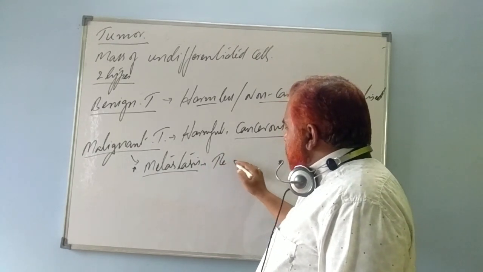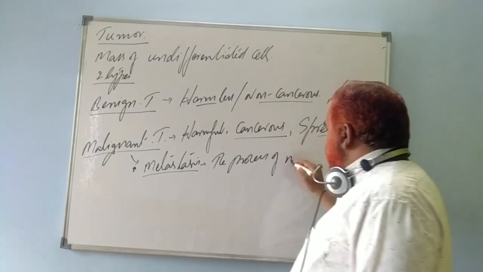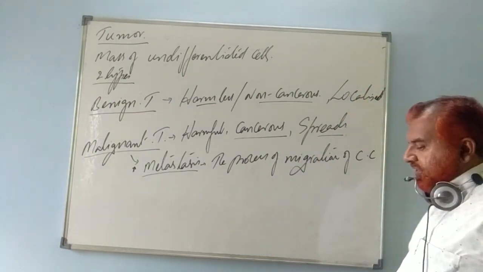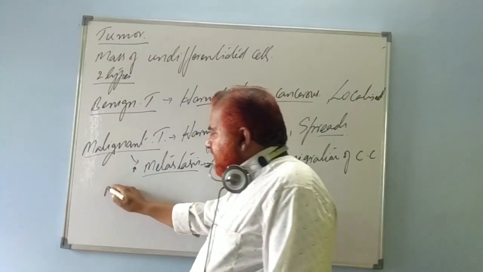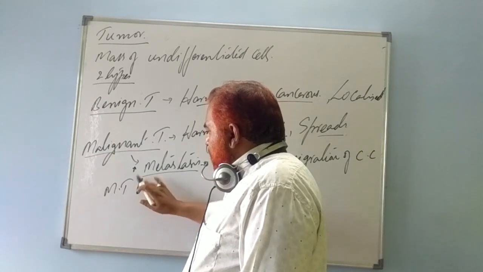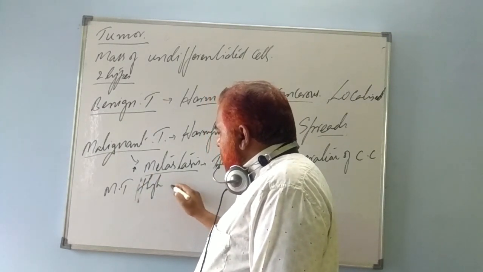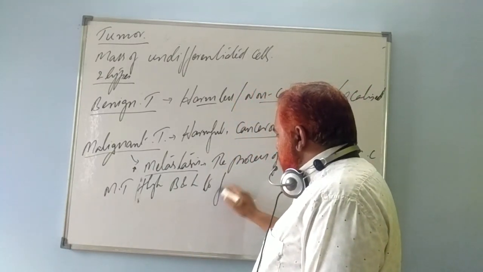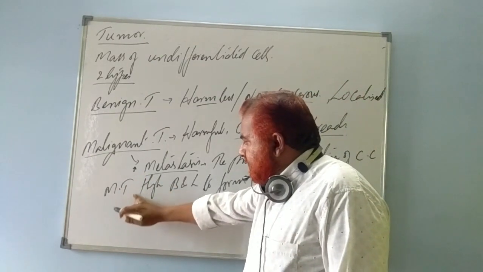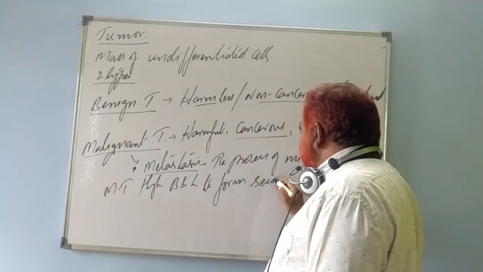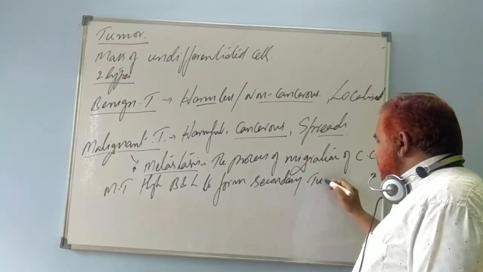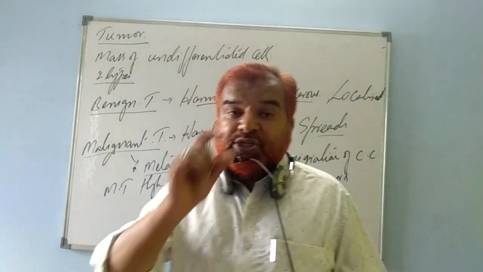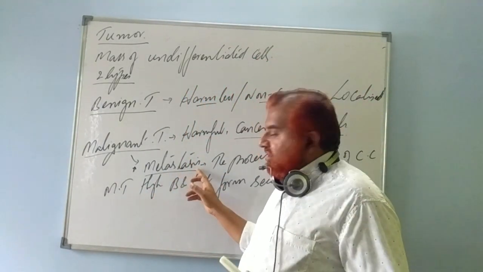The process of migration of cancerous cells of a malignant tumor through body fluids, through blood and lymph, to form secondary tumors, or multiple tumors in the body. This property is what is known as metastasis.